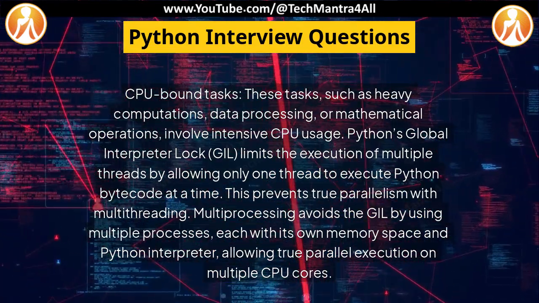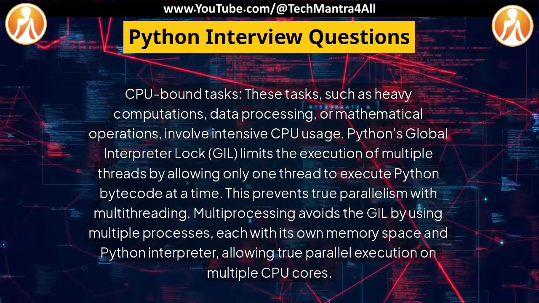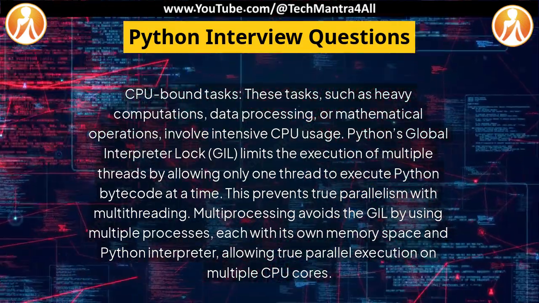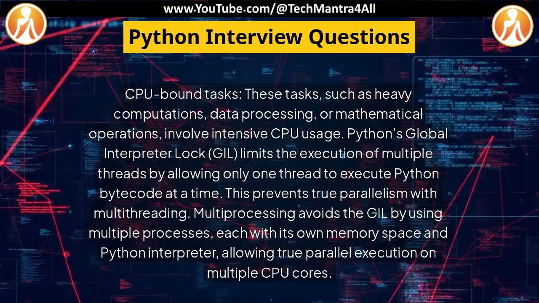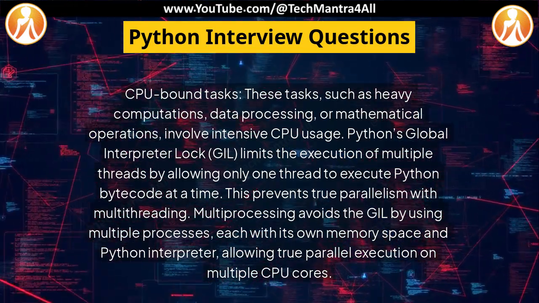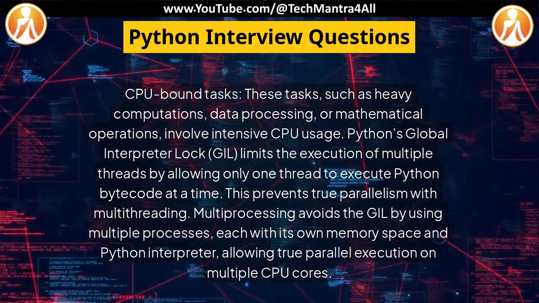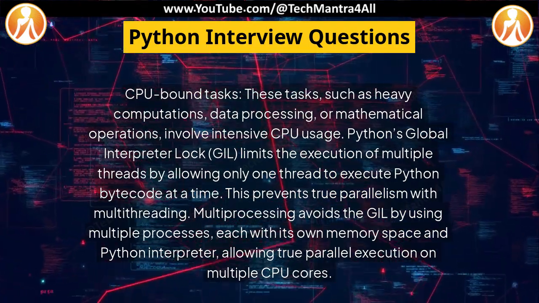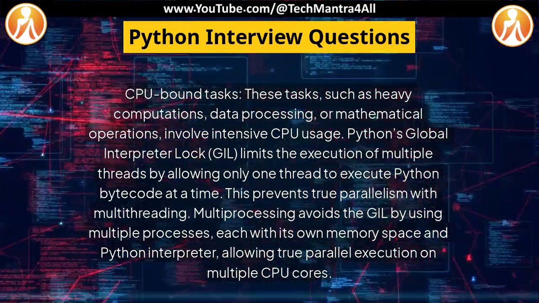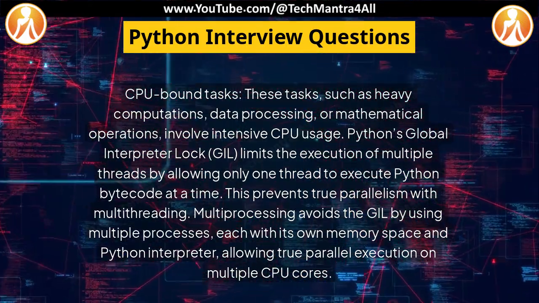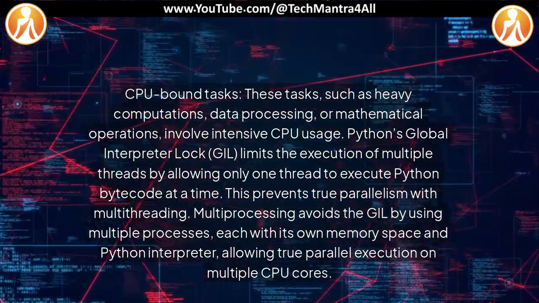Python's Global Interpreter Lock (GIL) limits the execution of multiple threads by allowing only one thread to execute Python bytecode at a time. This prevents true parallelism with multithreading. Multiprocessing avoids the GIL by using multiple processes, each with its own memory space and Python interpreter, allowing true parallel execution on multiple CPU cores.